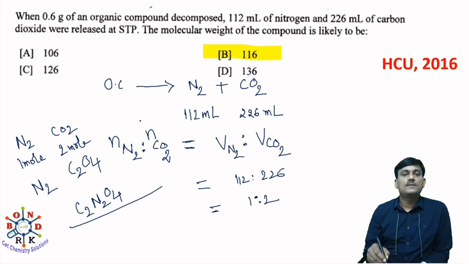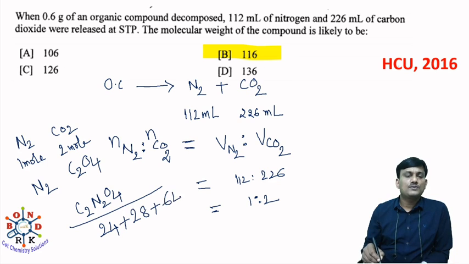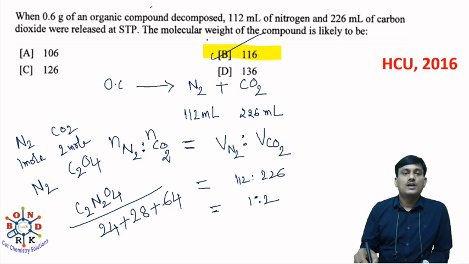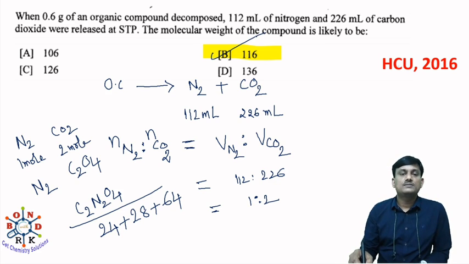Suppose you take the molecular weight of this molecule C2N2O4, it will be 2 into 12, 24, 14 into 2, 28, and 16 into 4, 64. When you add, you will get 116. What is the molecular weight of the organic compound? It's 116 gram per mole.